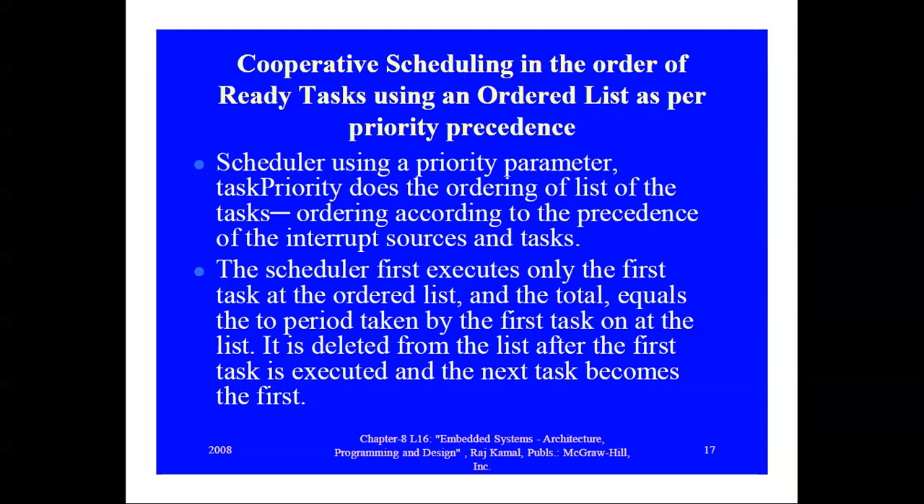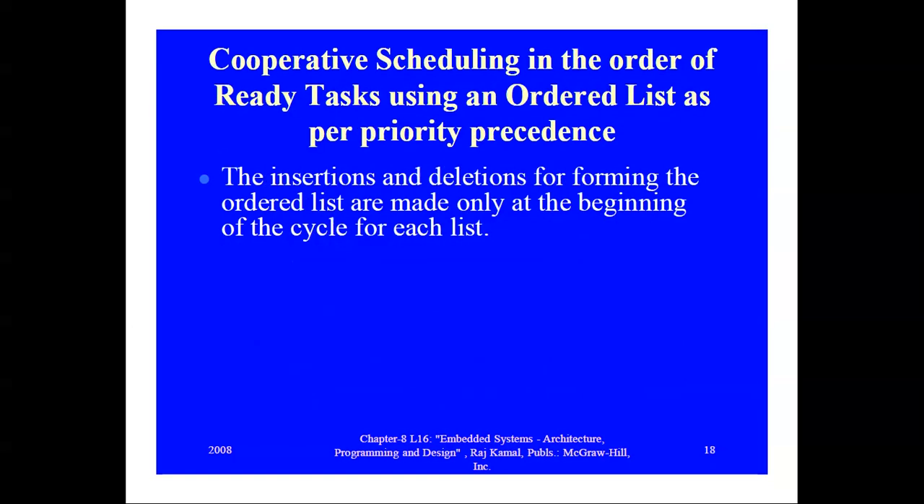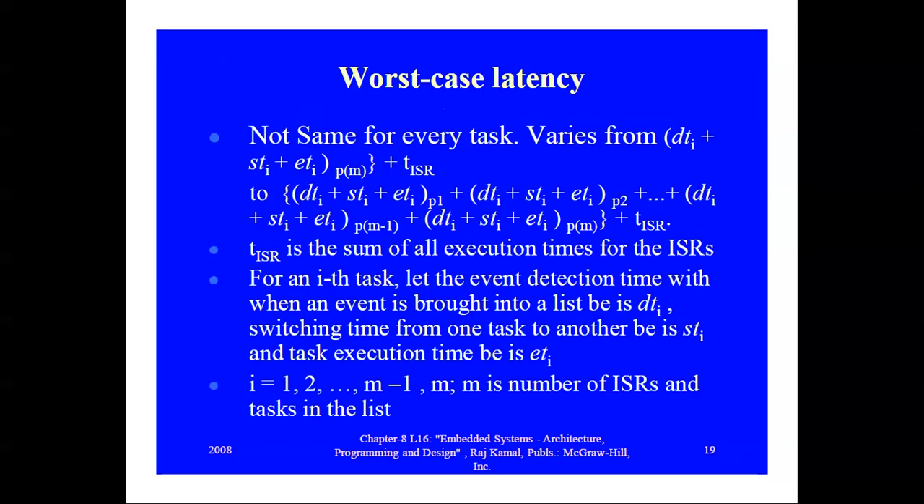Okay, the scheduler first executes only the first task in the ordered list, and the total equals the period taken by the first task in the list. It is deleted from the list after the first task is executed and the next task becomes the first. The insertion and the deletion for forming the ordered list are made only at the beginning of the cycle for each list. So here is the worst case latency. You have to notice that with the priority parameter, the worst case latency is not the same for every task.